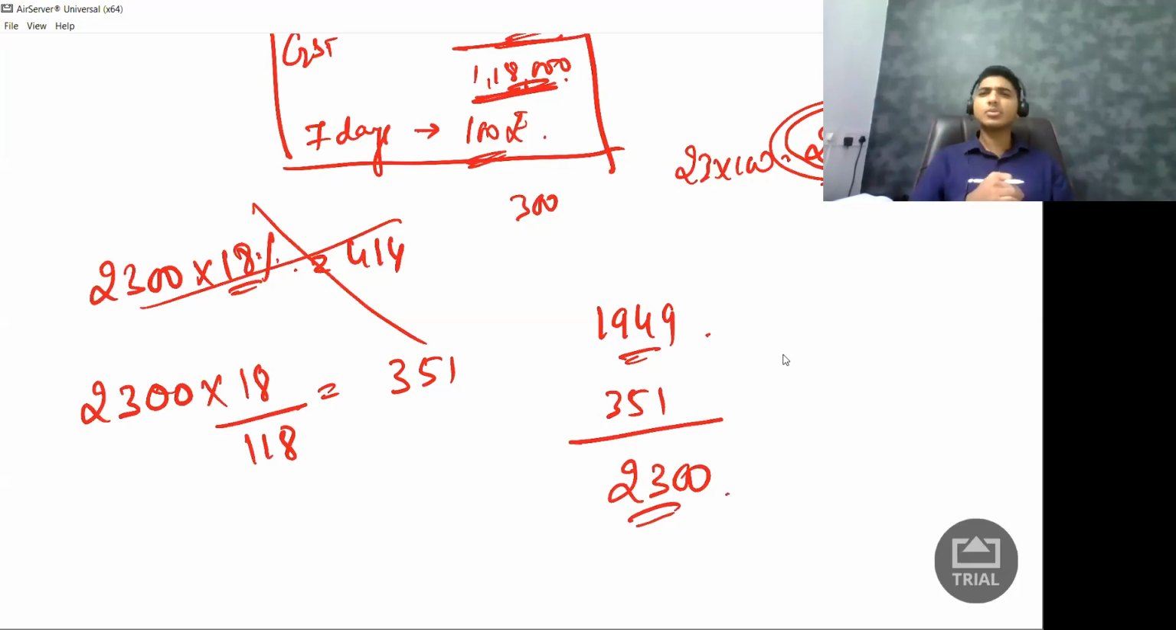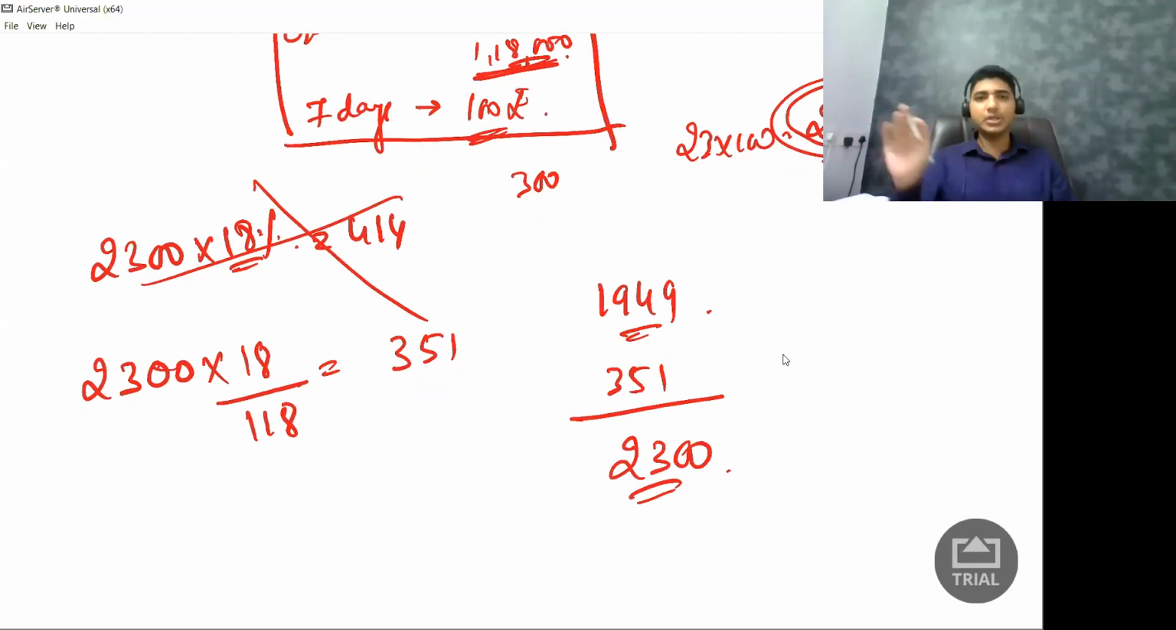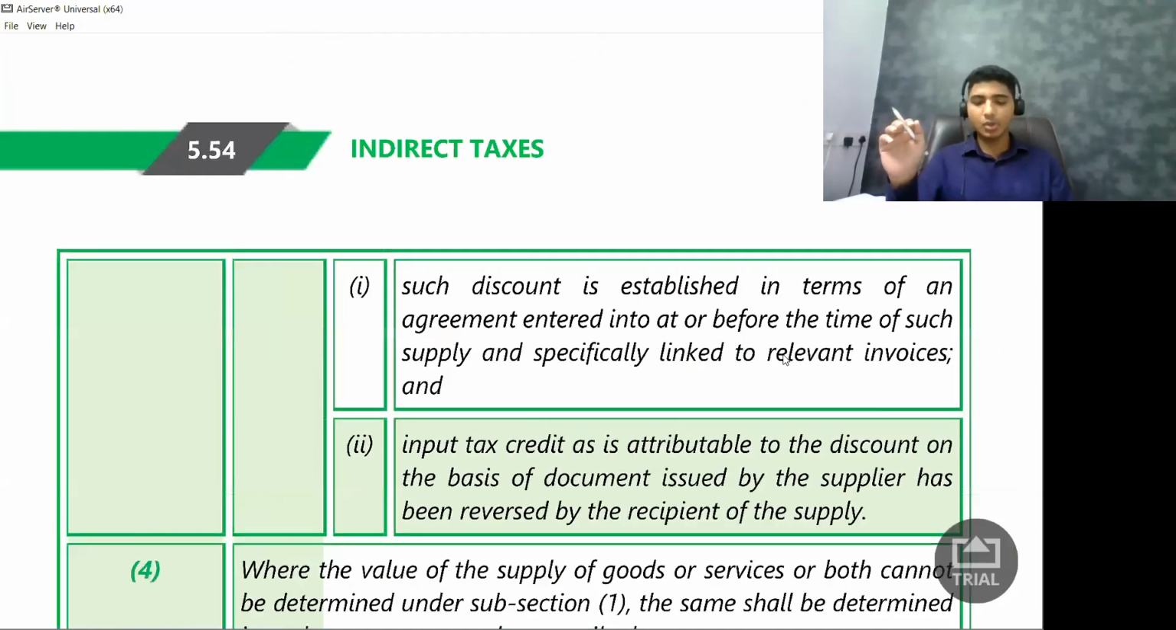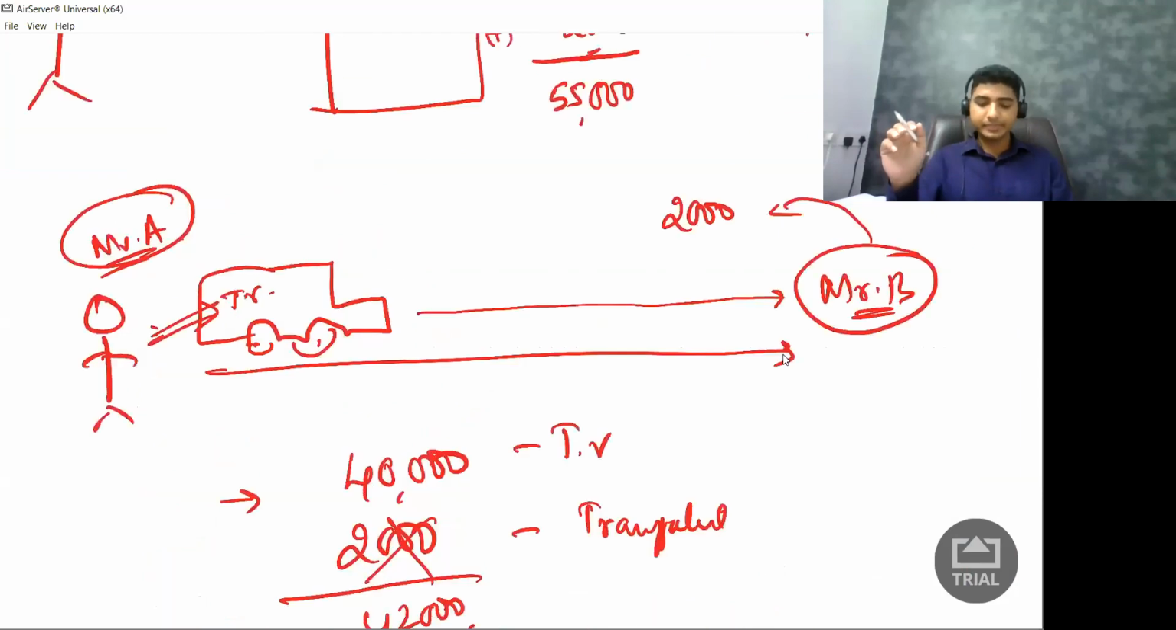Because it looks kind of complicated. Yeah, it looks sometimes complicated when we do it for the first time, but you do 2-3 more sums, it is super simple. Okay, next.